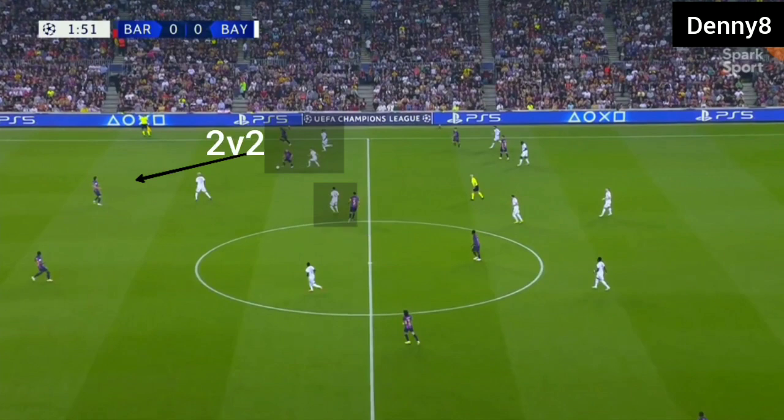Now in the wide zone, there was a 2 vs 2 situation in front of Barca's fullback and midfielder. Bayern's wide midfielder and defensive midfielder were pressing high man-to-man, and in the wide zone, the wide players of Barca did not have a route to pass to the forwards of Barca, so Barca's wide players were being forced to back pass due to Bayern's man-to-man high press in the wide zone.